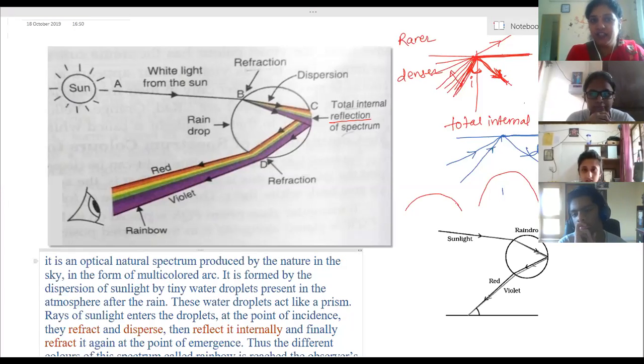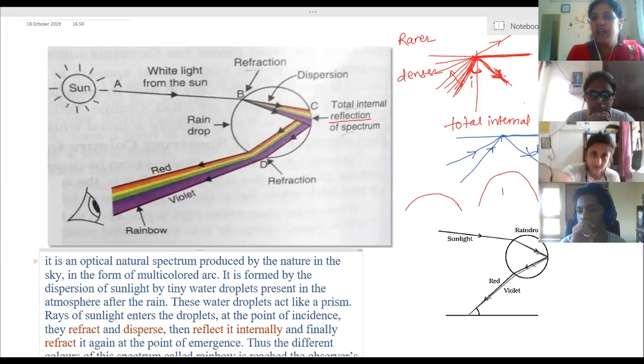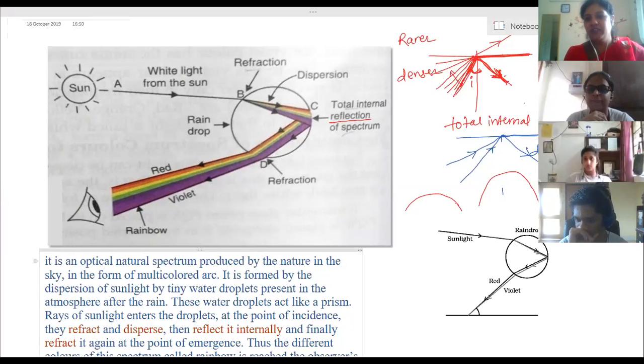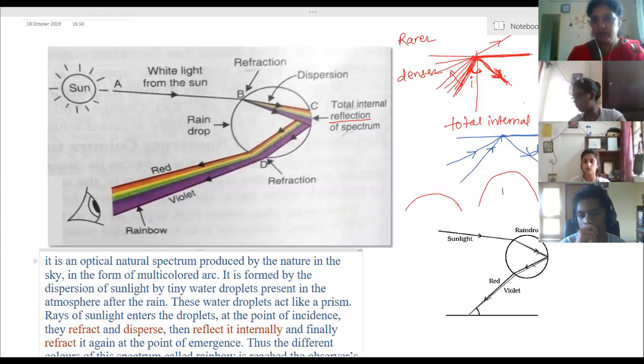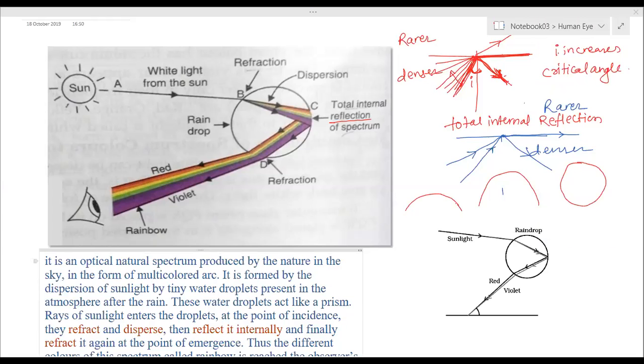On a hot sunny day, mostly in the afternoon, if we are standing with the sun at the back, the light is passing forward, and in front there is a fountain or a waterfall. Water is splashing, so due to the splashes, water droplets will be seen in front of us. Through that also we are able to see the rainbow. Clear? So it is not needed that it should be only in the rainy season. We can see it in the summer season as well.